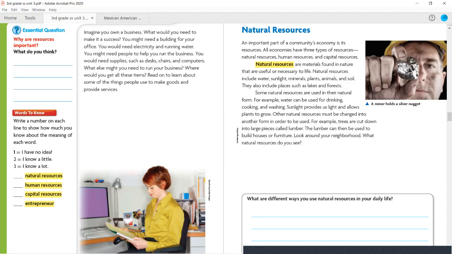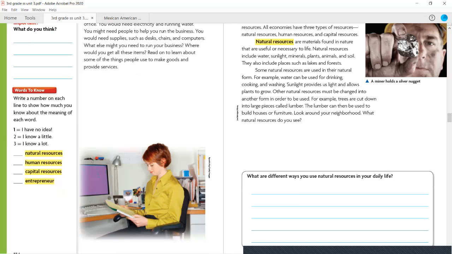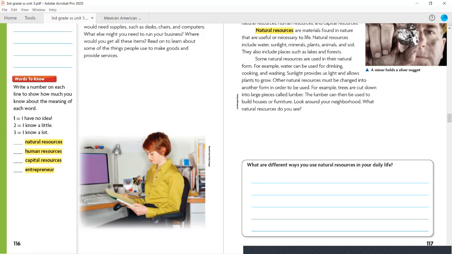Some natural resources are used in their natural form. For example, water can be used for drinking, cooking, and washing. Sunlight provides us light to allow plants to grow. Other natural resources must be changed into another form in order to be used. For example, trees are cut down into large pieces called lumber. The lumber can then be used to build houses or furniture. Look around your neighborhood. What natural resources do you see?